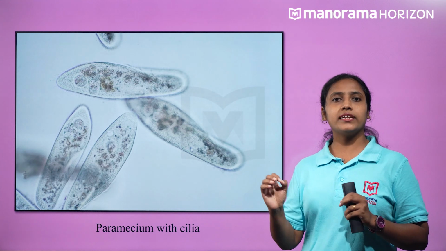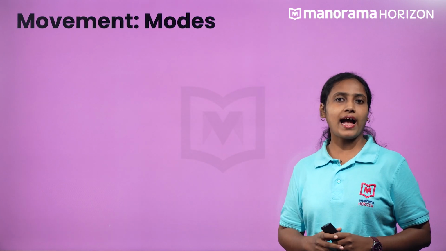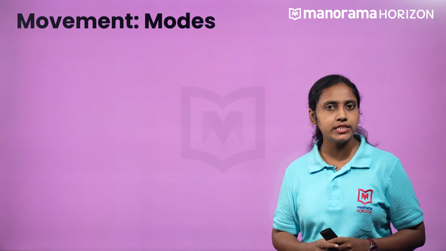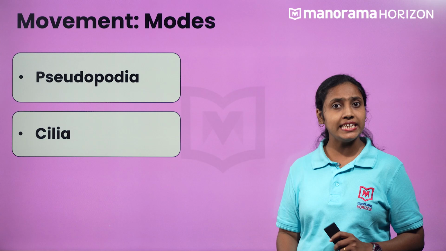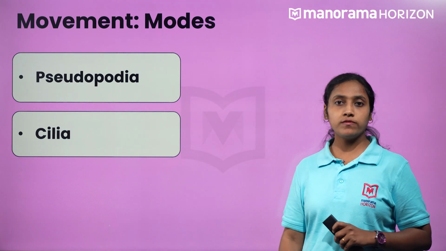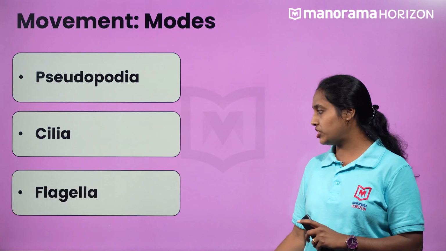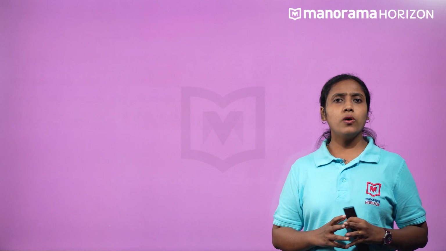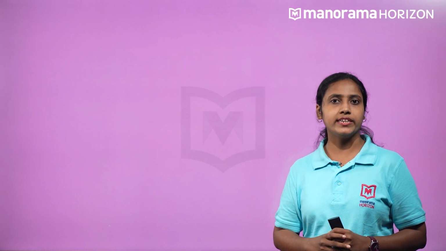So, let us start our journey with lower forms. Recall that unicellular and multicellular organisms have pseudopodia and cilia as their locomotory structures. In case of sperms, they show movement with the help of flagella. Now, what about humans? Humans use muscles for various activities, right?